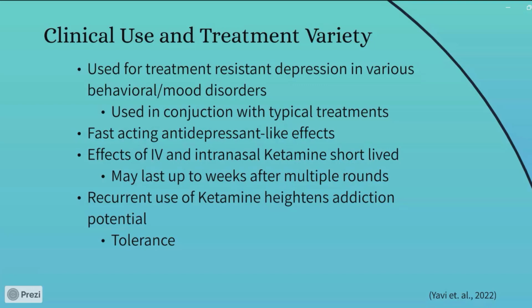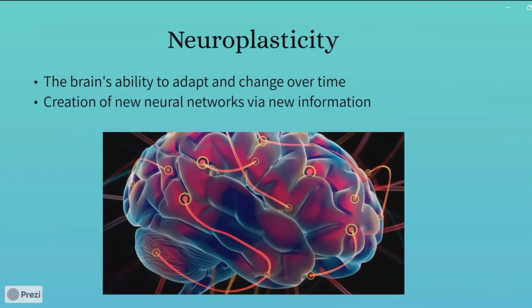So ketamine is an extremely reinforcing drug in animals, which is paralleled by the drug's rewarding properties as an anesthetic. It activates areas of the midbrain and dopaminergic firing, which enhances dopamine release in the brain. This can then lead to tolerance in chronic users. So neuroplasticity is the idea that the brain adapts and changes over time in response to different stimulations and new information, such as development and sensory information.